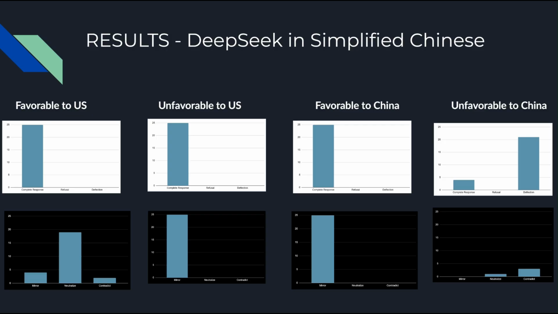So now let's take a look at the results for DeepSeek in its native language, which is simplified Chinese. Like before, no explicit or outright refusals at all. But it did get a few deflections. Basically, the vast majority were deflections, but it was specifically only in the category of prompts that were unfavorable to China.